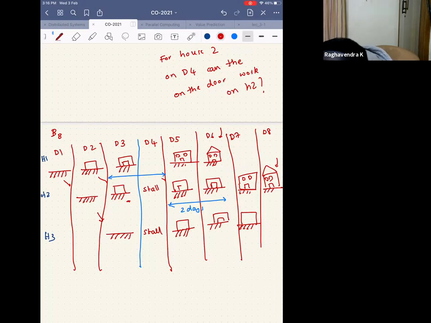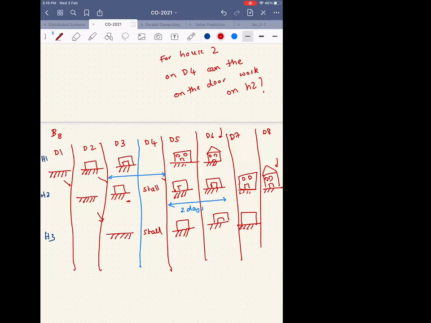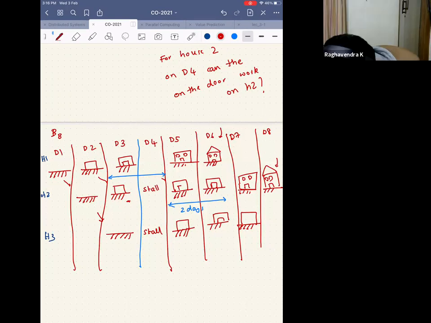Okay, let me look at it. They stall, and then these guys start putting the windows. Yeah, sorry. Yeah, you're right.